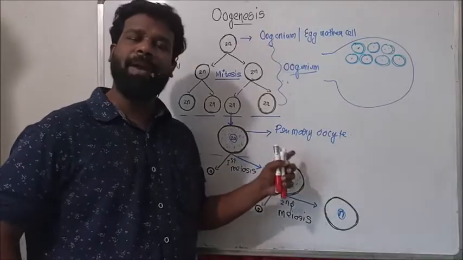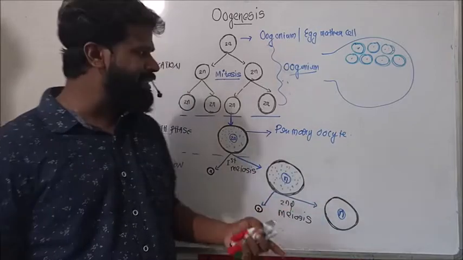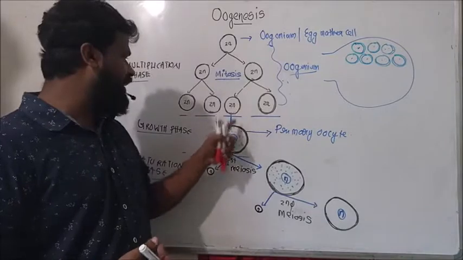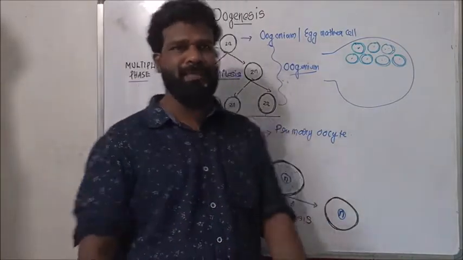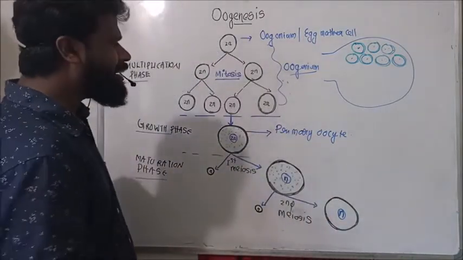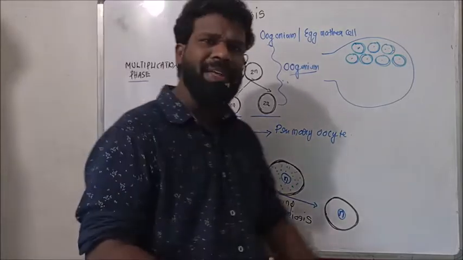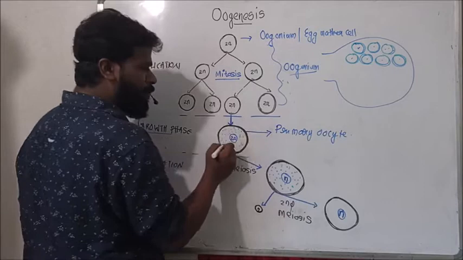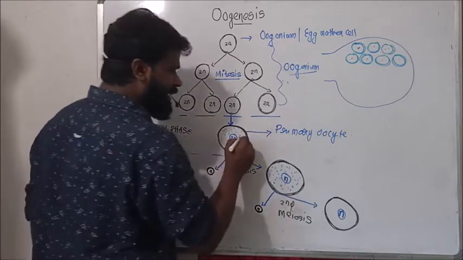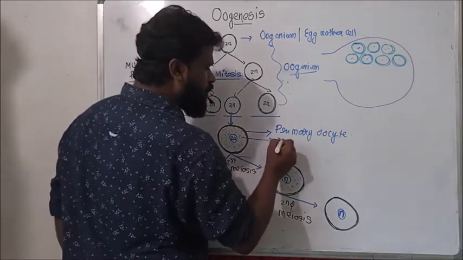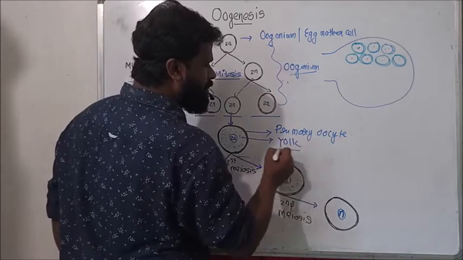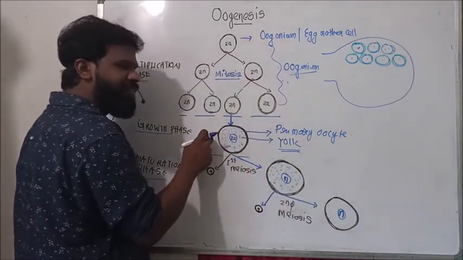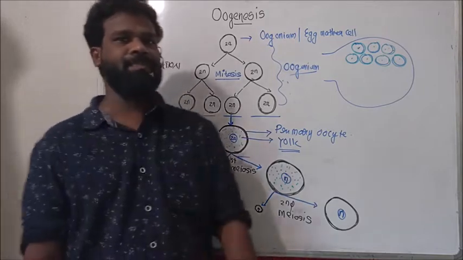So what is this primary oocyte? It is nothing but the oogonium after growth. During this growth phase in oogenesis, this is the cytoplasm of the primary oocyte, and the yolk or reserve materials are formed during the growth phase in oogenesis.